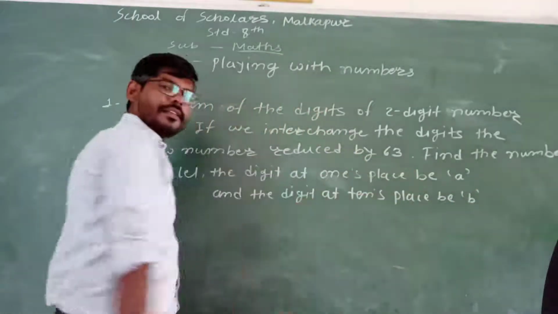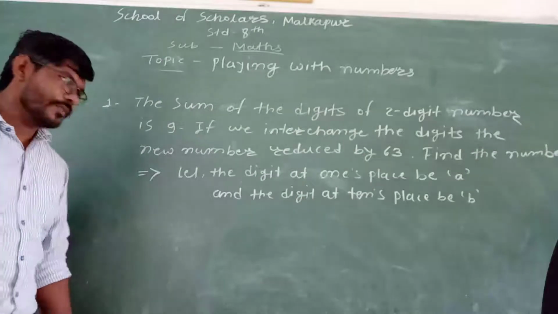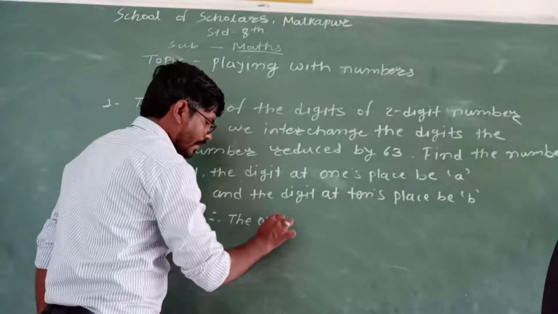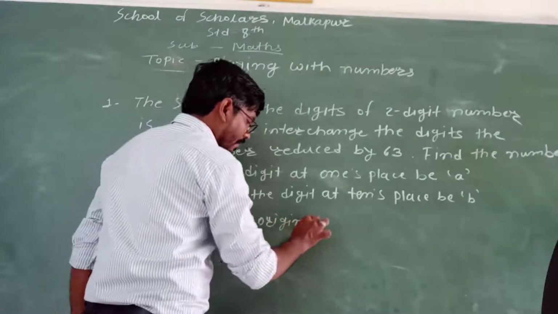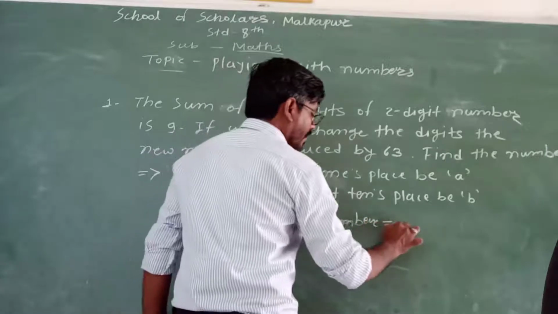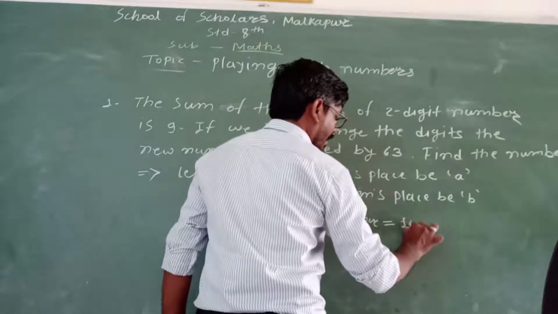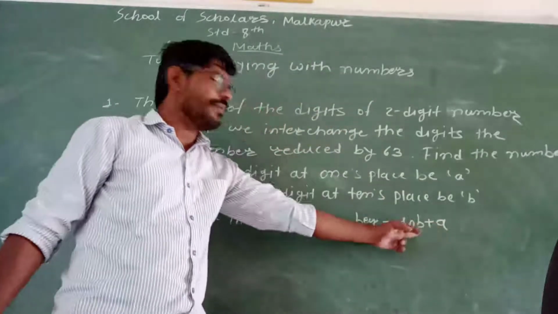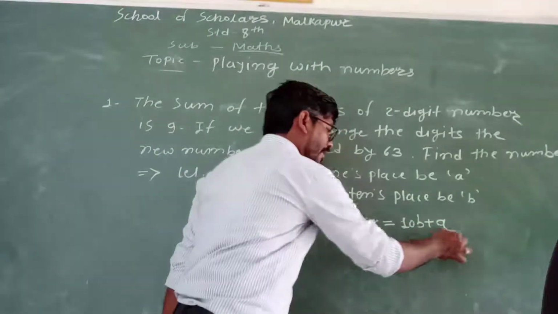These are the digits at the ones and tens place. So therefore the original number is equal to 10b plus a, with a at the ones place and b at the tens place. This is our original number.